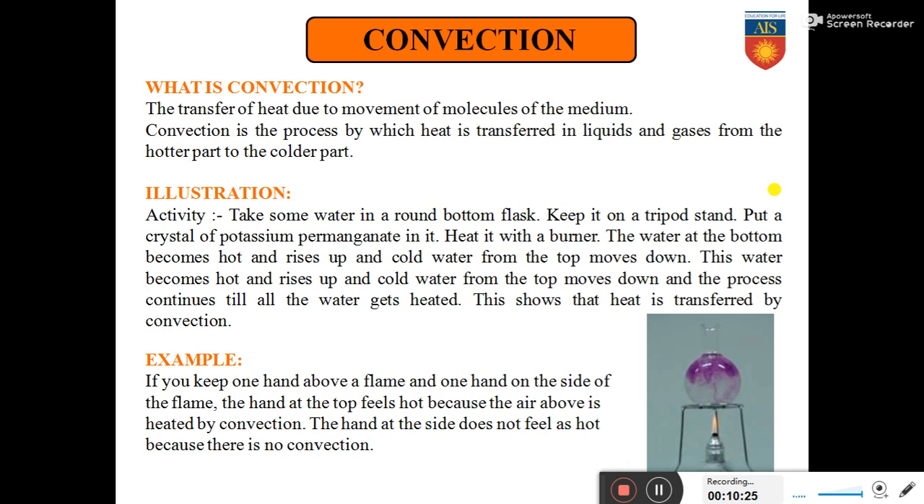One more example. If you keep one hand above the flame and one hand on the side of the flame, the hand at the top feels hot because the air above is heated by convection. The hand at the side does not feel as hot because there is no convection. So we have seen convection occurring in liquids by the activity, and by this example we have seen that convection takes place in gases as well. The hand placed at the top of the flame gets heated, but the hand at the side does not, meaning the air is also transferring heat by the process of convection.